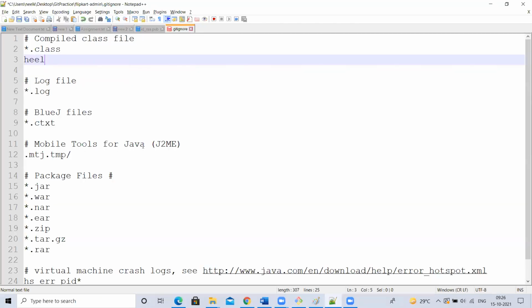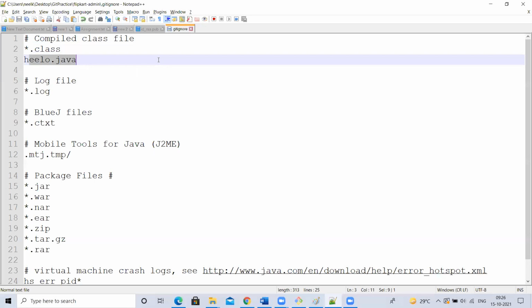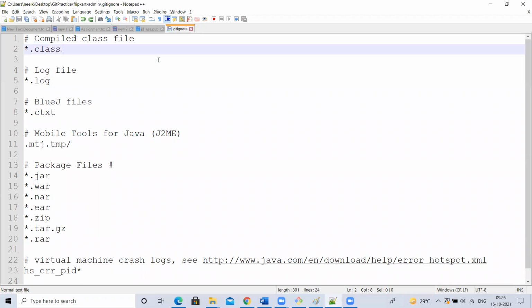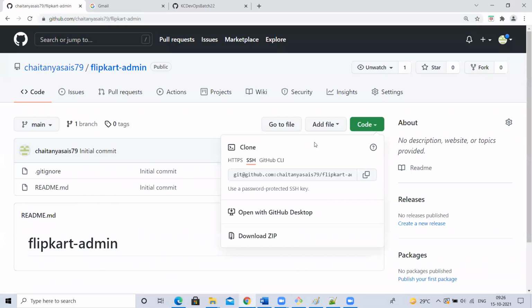Something we have, right? Hello, we made as hello. Okay. So this Java file, only this Java file it will not allow, but the other Java files it will allow. Understood? If you write star.java, all the files which have Java extension. If you write only one file name, one file. Understood, guys? Okay. Yes, sir. Okay. Remember this. This is one of the important things. .gitignore. Okay. How you ignore some file to be committed? Just go and add it in the .gitignore.